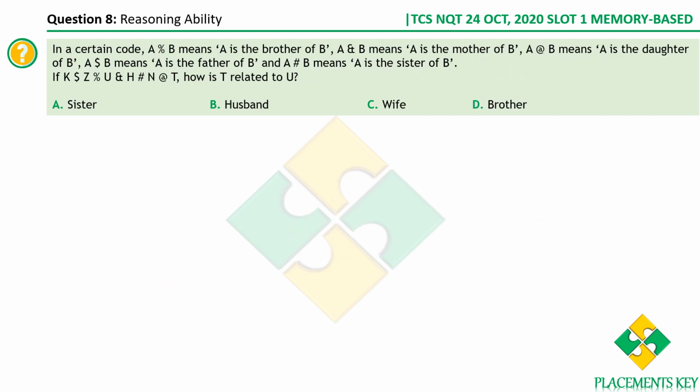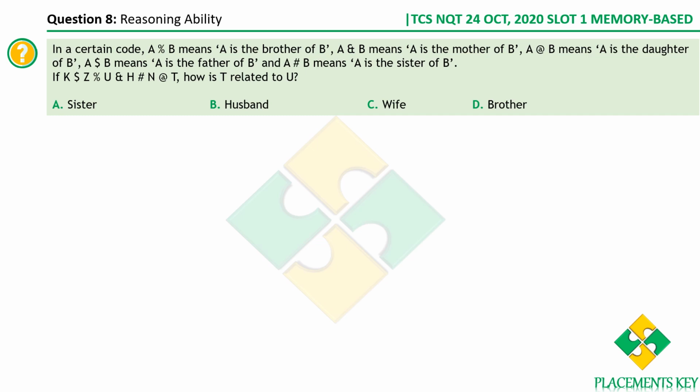Okay, in a certain code, A percentage B means A is a brother of B. This is a blood relations based question. And then A ampersand B means A is the mother of B, so on and so forth. There's a condition that is given. Now we should find how T is related to U.